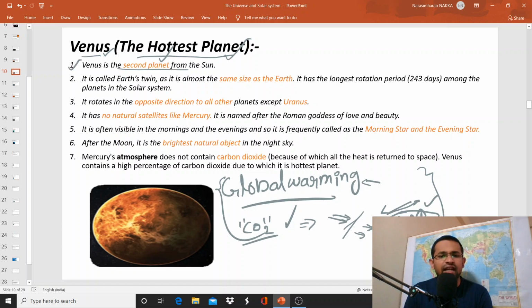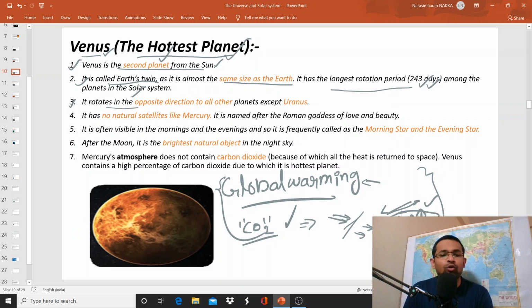So Venus is the second planet from the sun. It is called Earth's twin because the size of Venus is the same as the size of the Earth. That's why it is called Earth's twin. And of course, it has the longest rotation period, that is 243 days. The Earth takes approximately 24 hours to complete one rotation, whereas Venus takes 243 days. So it is the longest rotation period in the solar system.